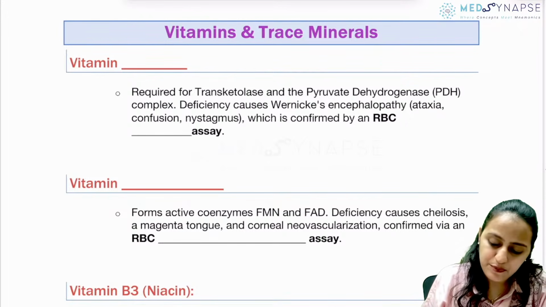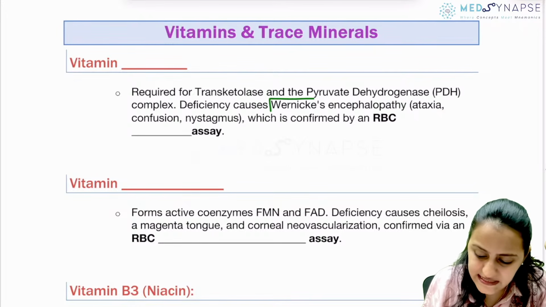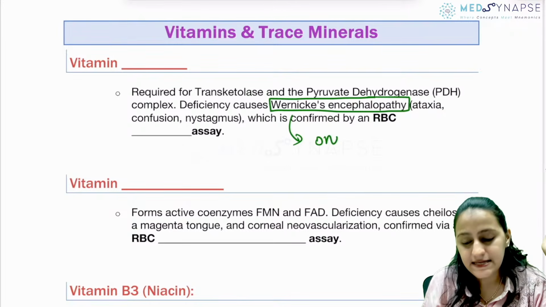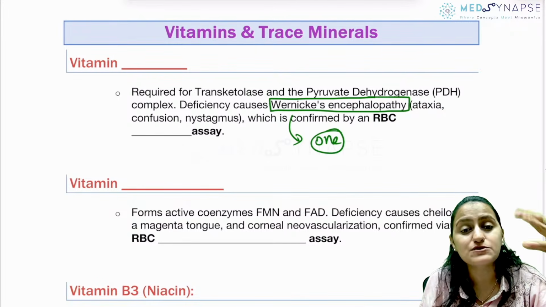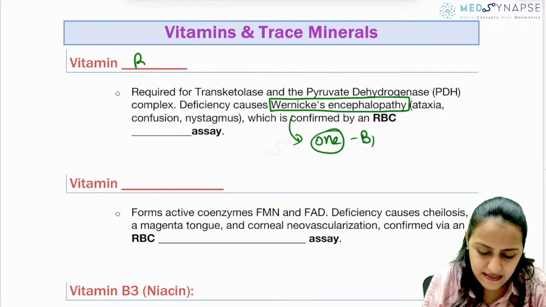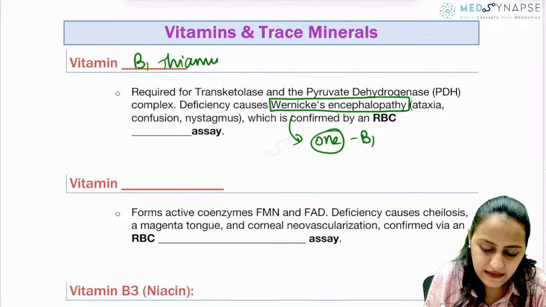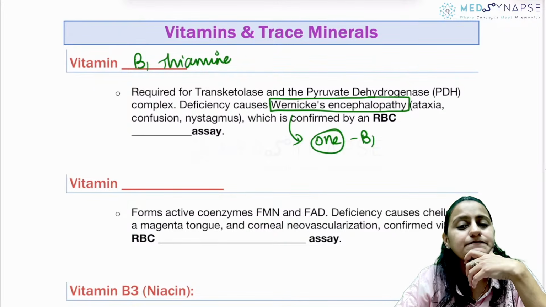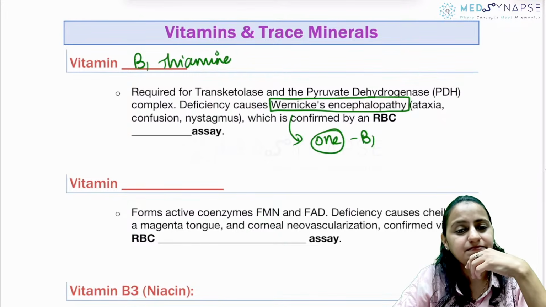So, what vitamin basically causes Wernicke's encephalopathy? Remember, Wernicke's is one nicke. When I say Wernicke's, one. So, remember, it is vitamin B1, that is thiamine. Is this clear with everyone?